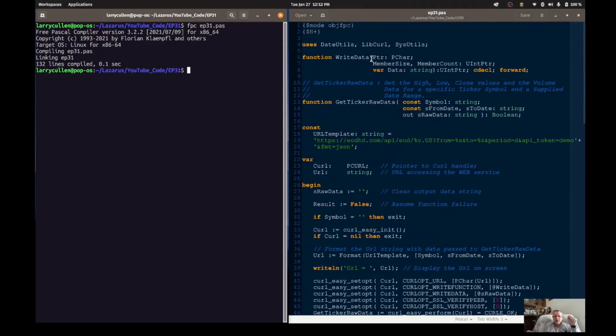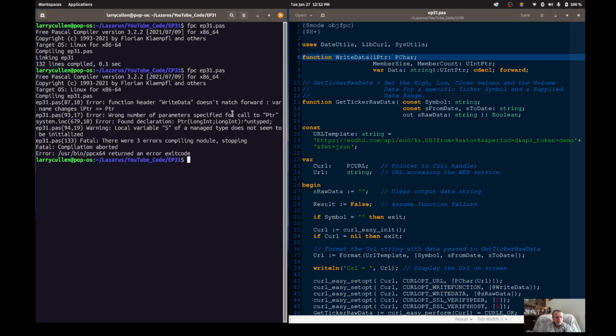I guess I could demonstrate that. Let's just change this to I pointer. And we'll save it, and we'll try compiling it over here. It's going to throw an error. Doesn't match forward, right? It says here, function header write data doesn't match forward. Wrong number of parameters for call to PTR.